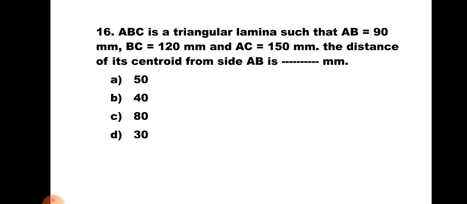Only change is that here the distance of the centroid has been asked from side AB, which is a vertical side. So from AB means it will be x bar, that is it will be BC upon 3, that is 120 by 3, that is 40 mm. Hence the correct answer is B, 40 mm.